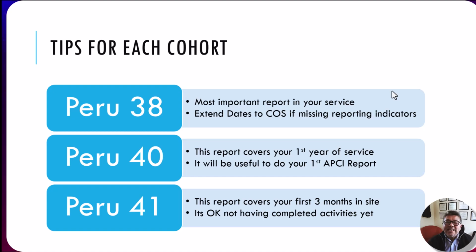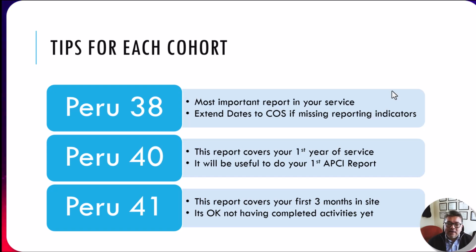First, Peru 38. This is your most important report, because it covers the most productive time of your service. So make sure that you follow the instructions on completing the activities that you have completed. And if you do not have all the numbers yet for an activity that ended before September 30, please extend the end date to your COS date, which is in November, I think.